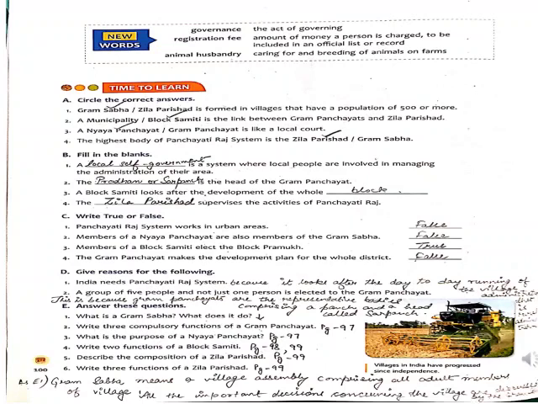You can see on the left side, down at the corner: it maintains law and order, land records and collects revenue. Then on the basis of plans prepared by block samitis, the Zilla Parishad makes a plan for the whole district. And the third point, it also advises the state government on all matters related to development. So here we come to the end of this question.